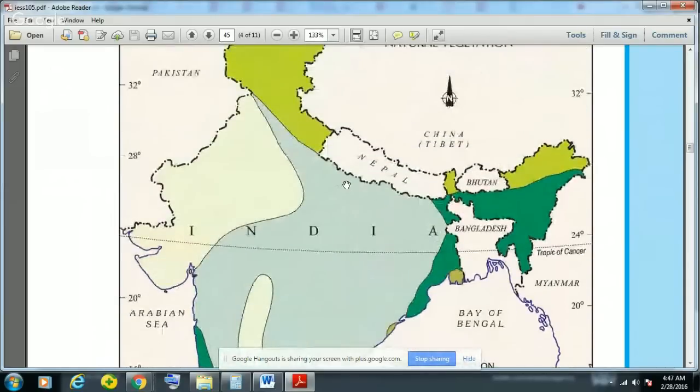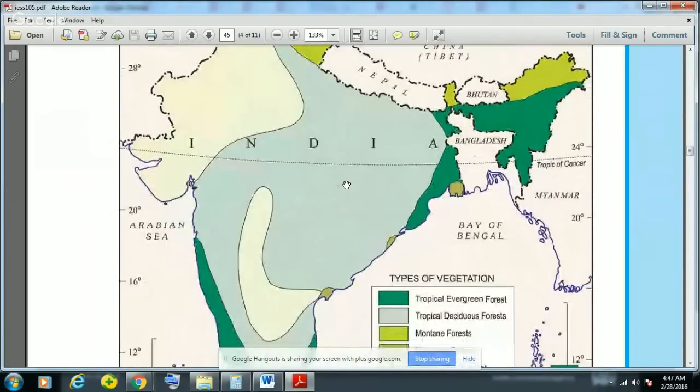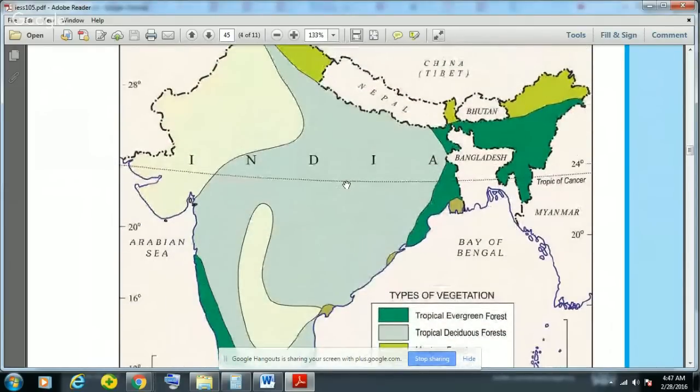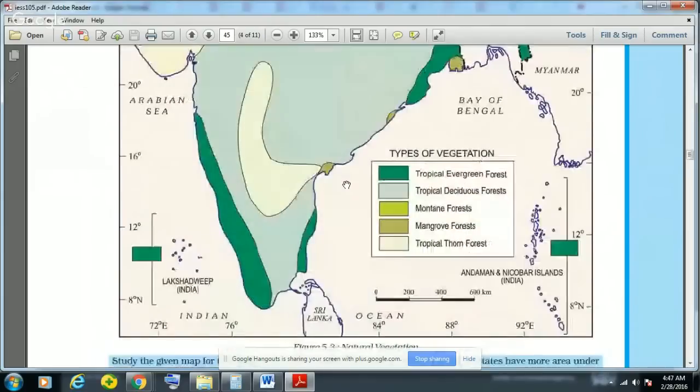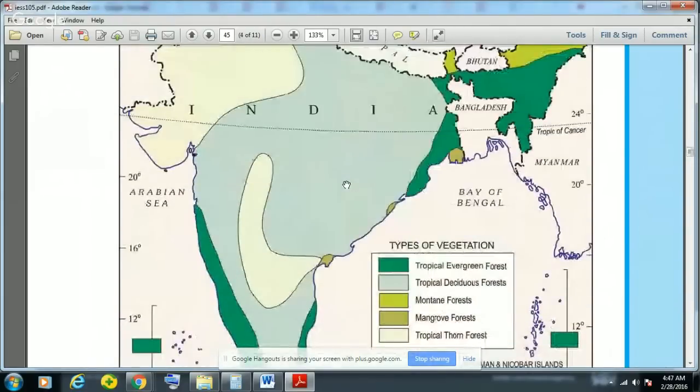This mountain forest is found in the Himalaya region, in the mountainous parts of the Himalayas and in the eastern Himalayas also. Then mangrove forests are found on the coasts of the Ganga, Godavari, Krishna, and various other eastern flowing rivers.